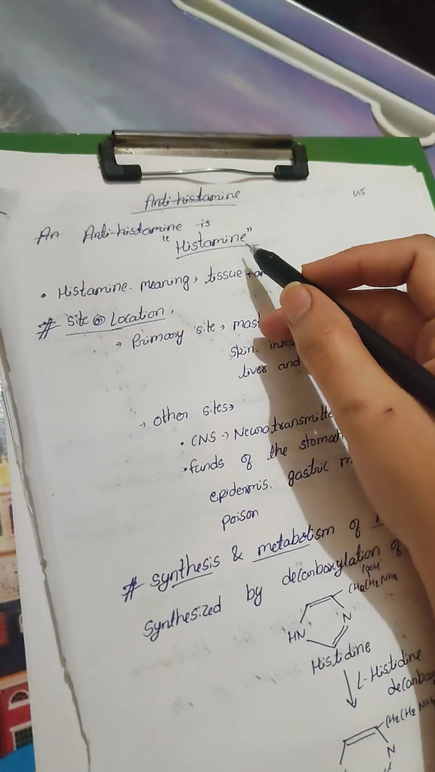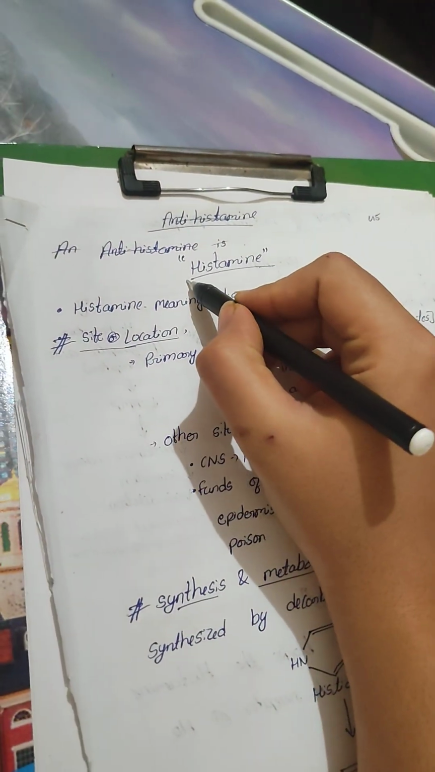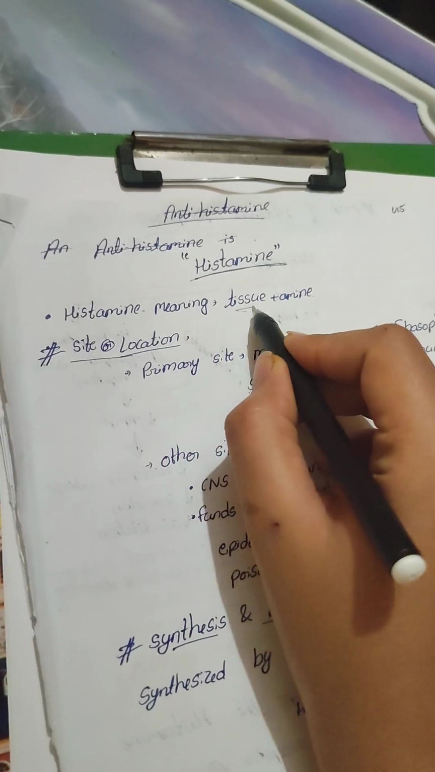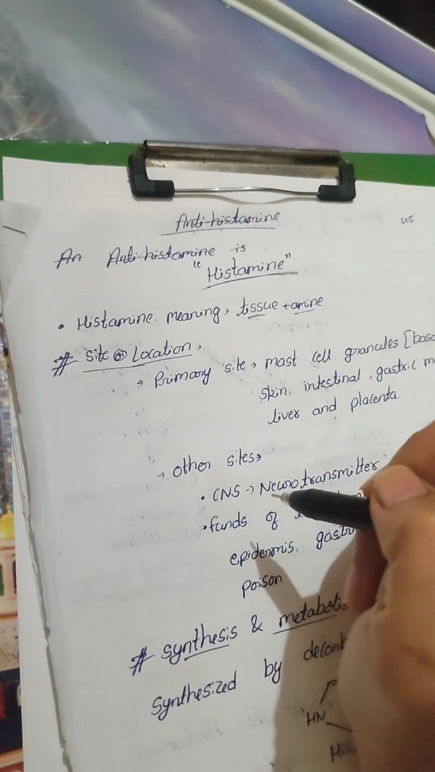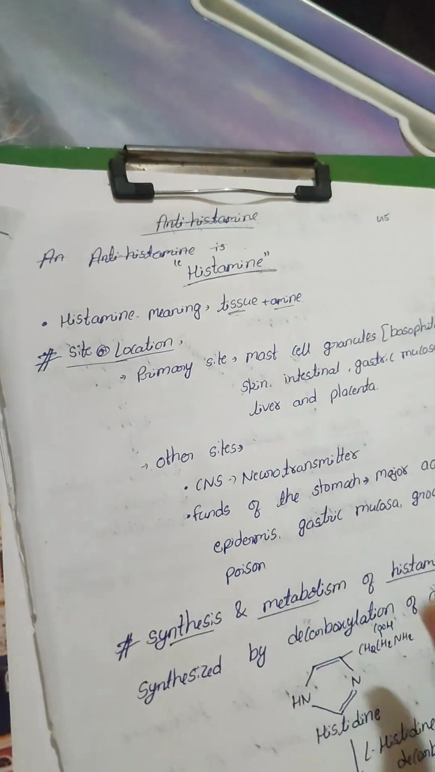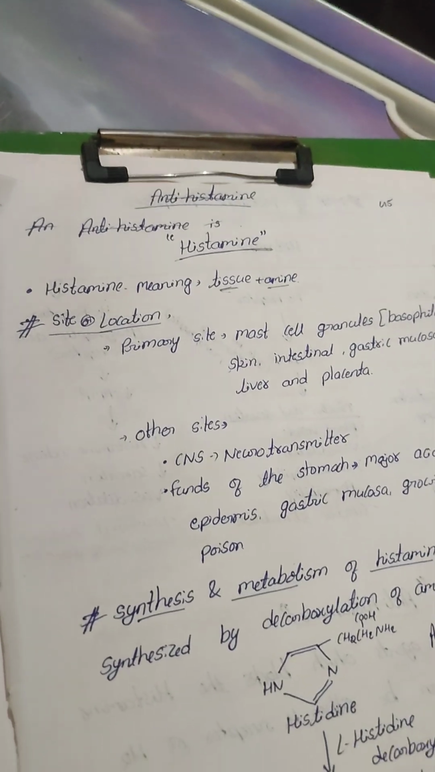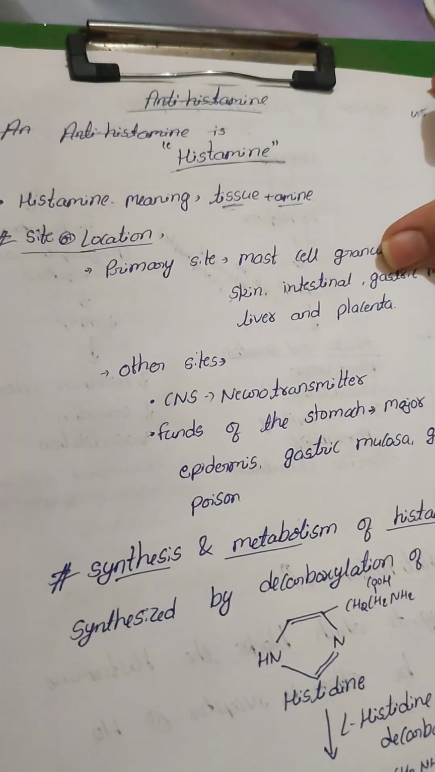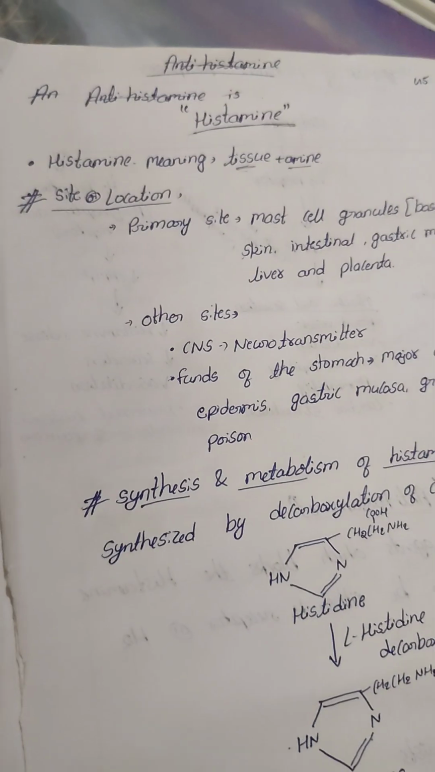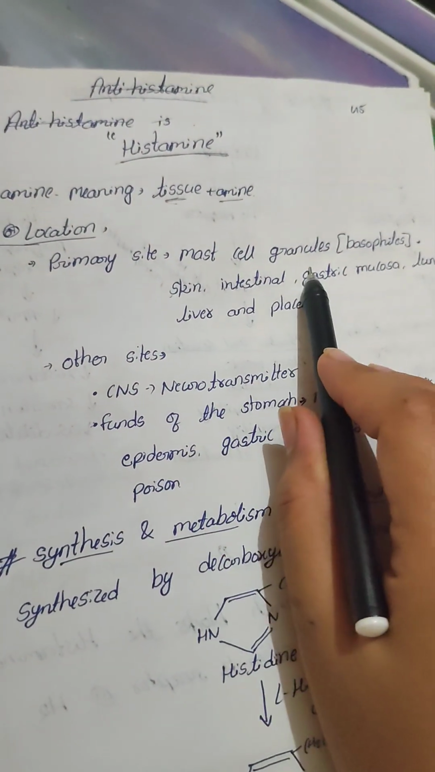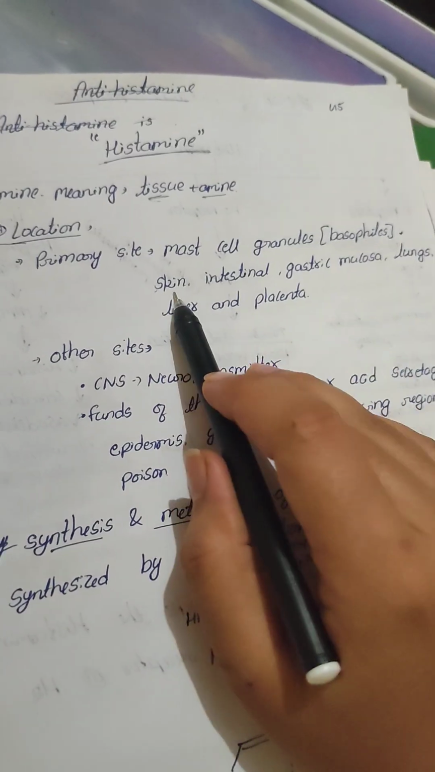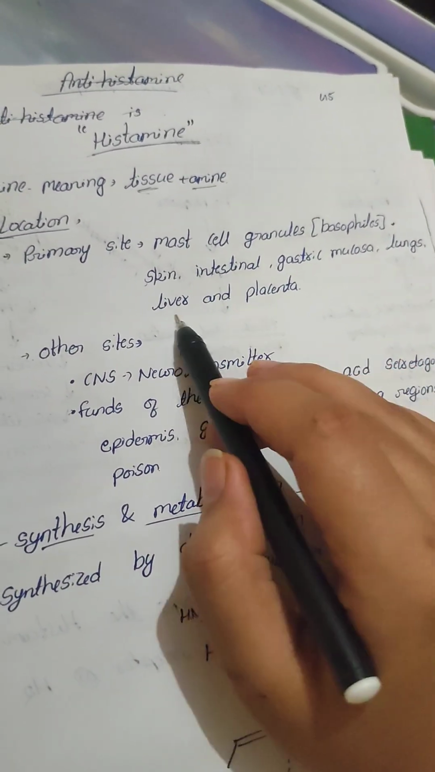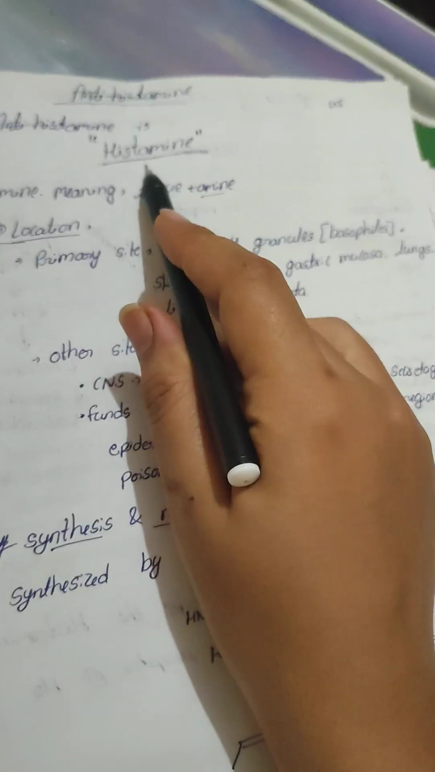Yes, so histamine. What is histamine? Histamine means tissue plus amine. You will understand afterwards the site and location where histamine is present in our body. The primary sites of histamine are mast cell granules or basophils, skin, intestine, gastric mucosa, lungs, liver and placenta. These are the primary sites of histamine.